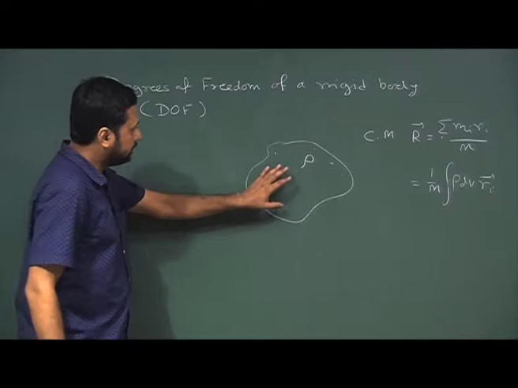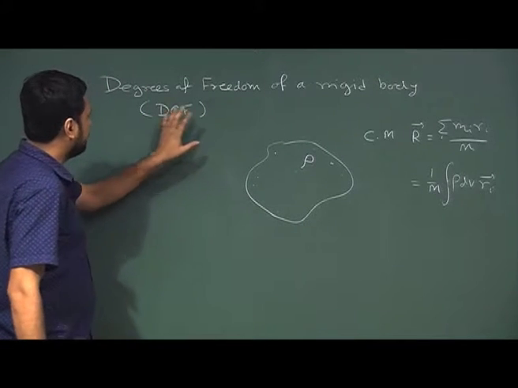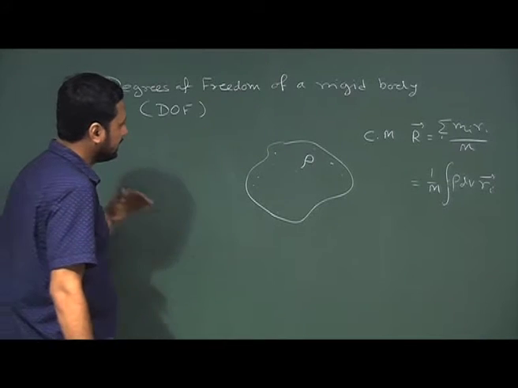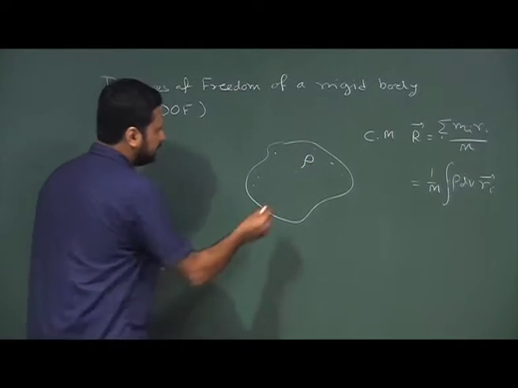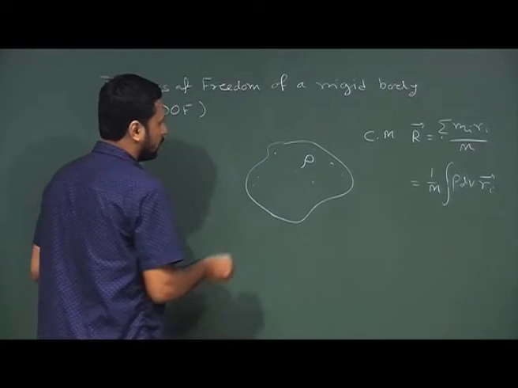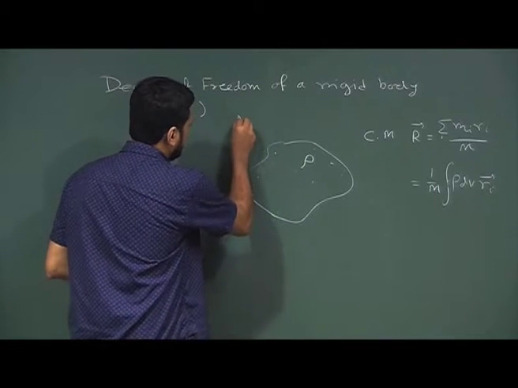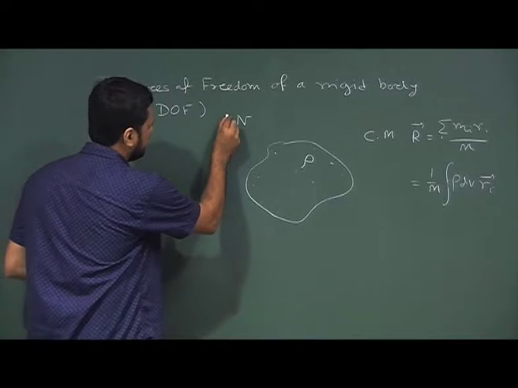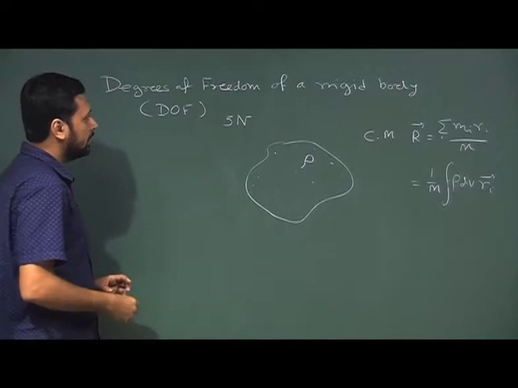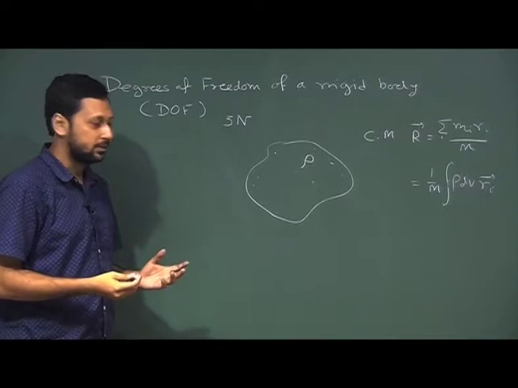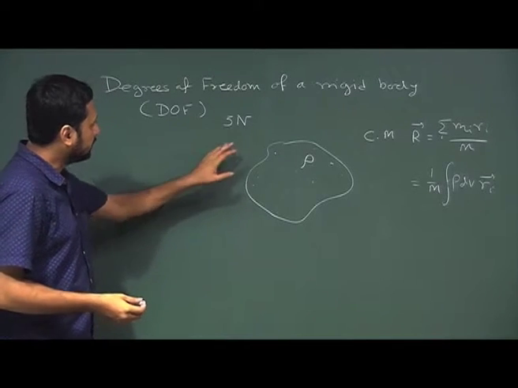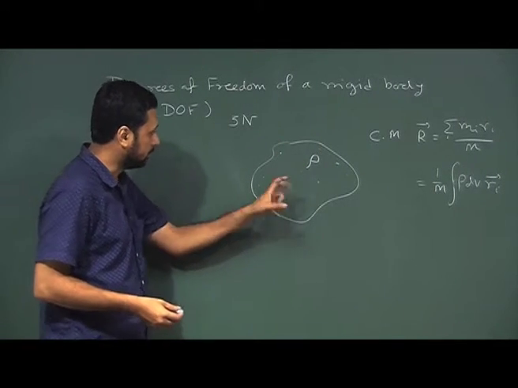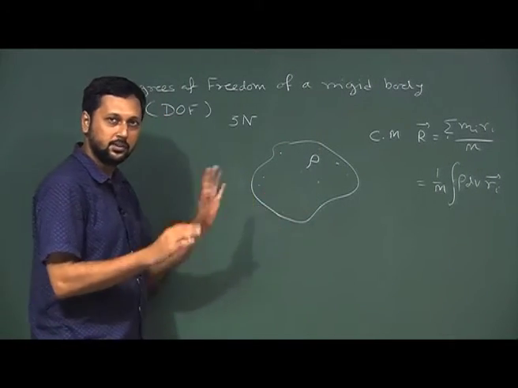Now, if we want to calculate the number of degrees of freedom of this rigid body, and we go by the standard construction that each point needs 3 coordinates, then n points will need 3n coordinates, which is wrong. We have discussed it already, and we cannot also use the number of constraints, which are the mutual distances between any 2 points in this rigid body, a fixed number.